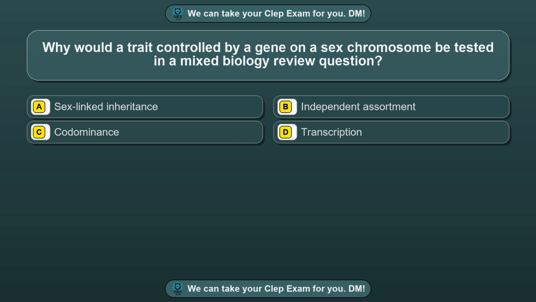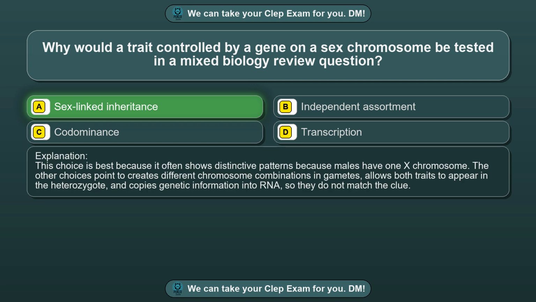Question 16. Why would a trait controlled by a gene on a sex chromosome be tested in a mixed biology review question? Option A. Sex-linked inheritance. Option B. Independent assortment. Option C. Codominance. Option D. Transcription. The correct answer is option A. Sex-linked inheritance. This choice is best because it often shows distinctive patterns because males have one X chromosome.